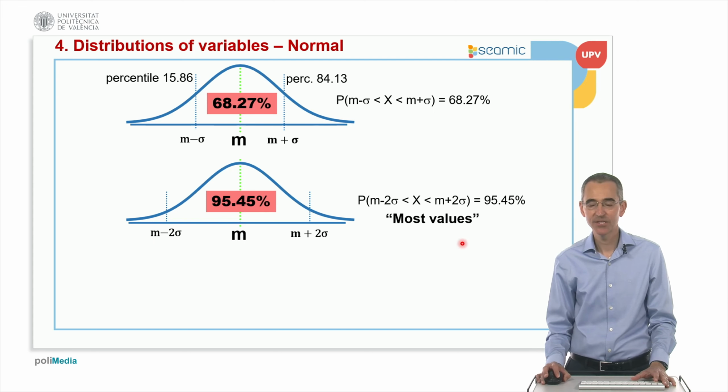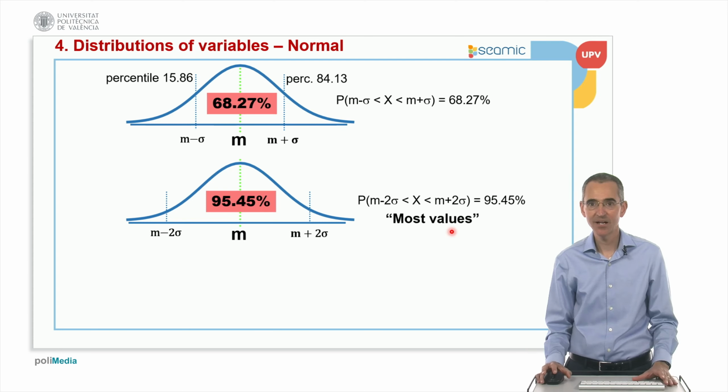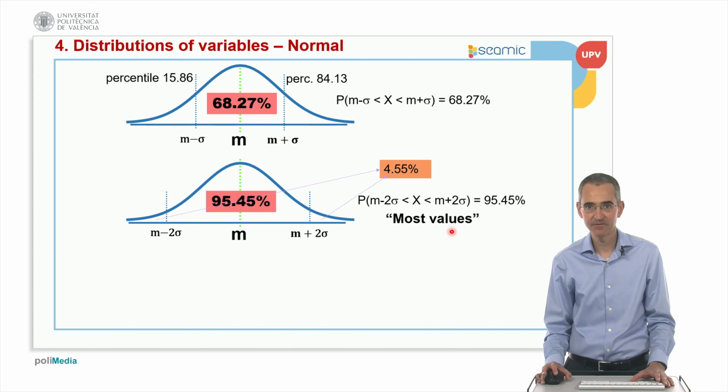Usually, we consider this as most values. So if we have a distribution, if we think, what is the range of most values? So quite often, we consider 95% of the values. Outside, we will have approximately 5%. So m minus 2 sigma will be the percentile 2.3, and m plus 2 sigma is the percentile 97.7.